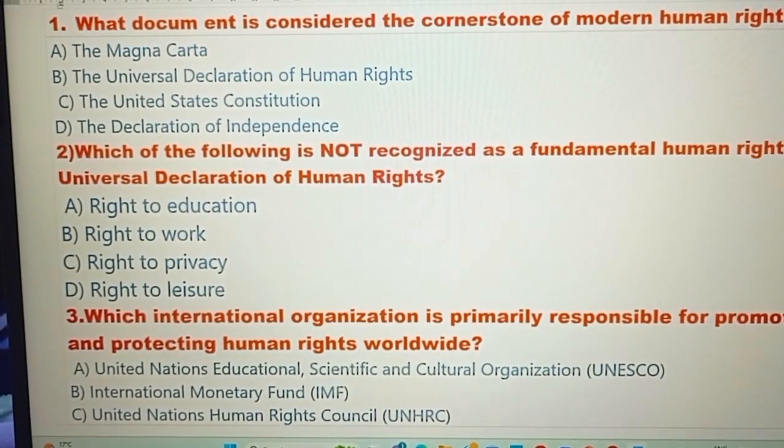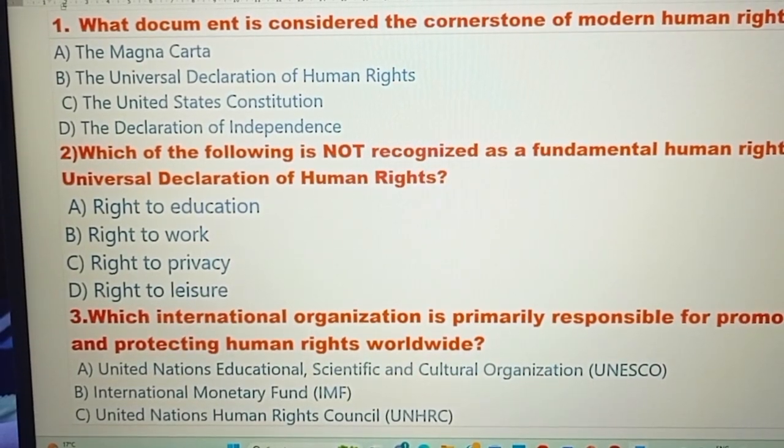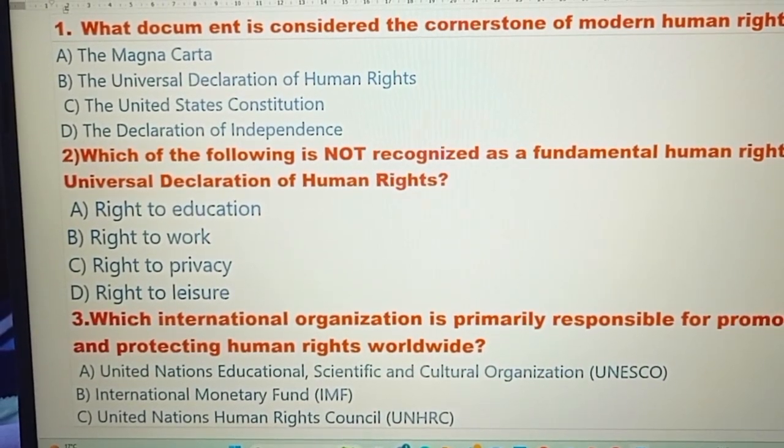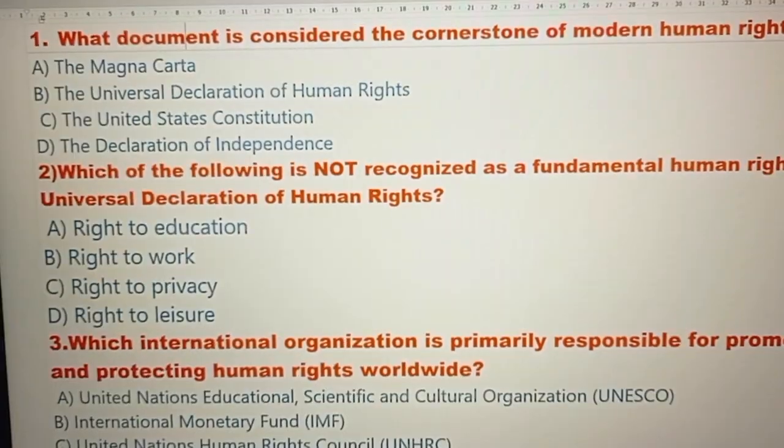Today we are going to discuss top 20 MCQs on human rights concept and evolution, which is very important for the JKSSB female supervisor exam.